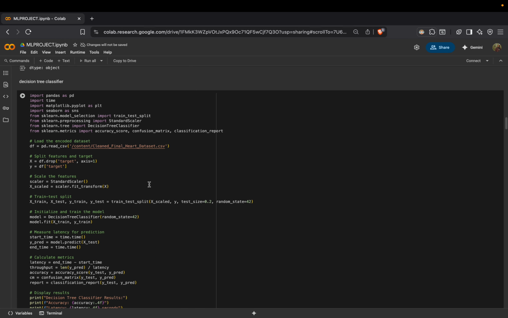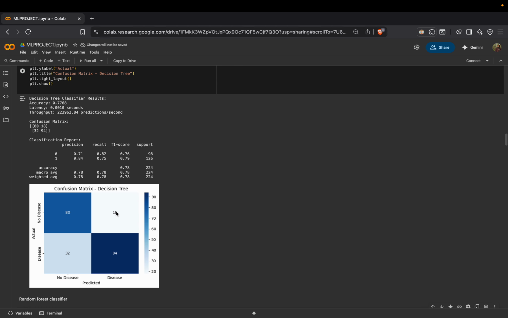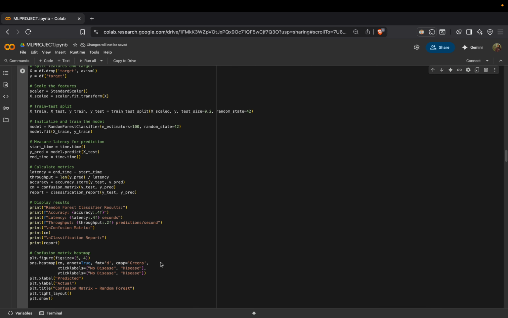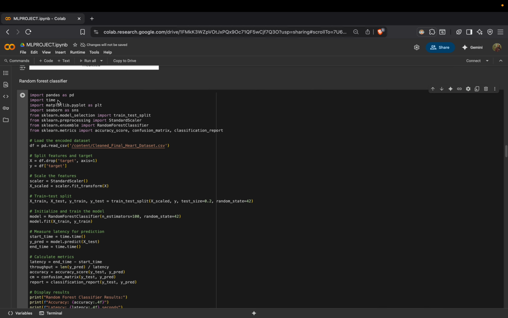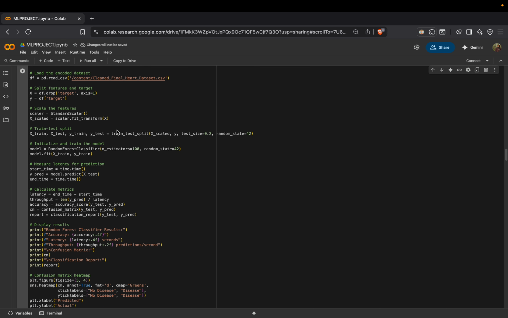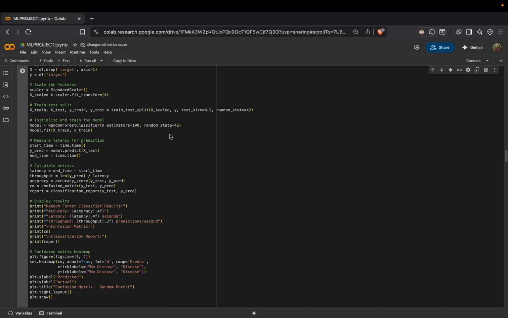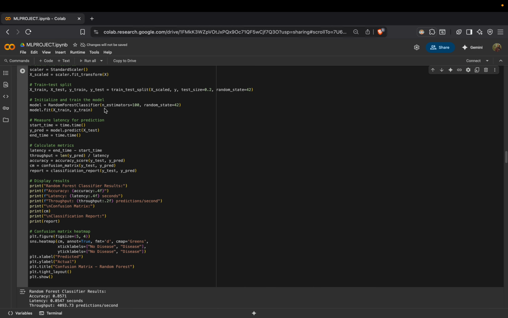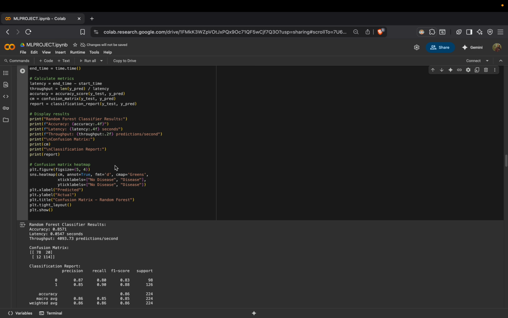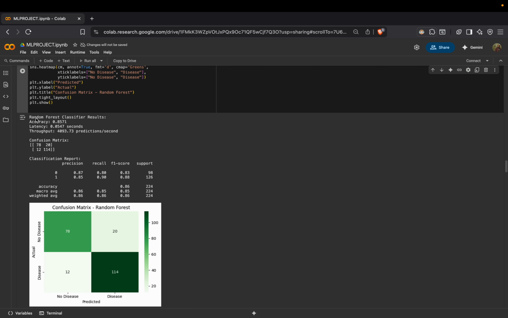This is one of the models that my teammate worked on, the decision tree classifier. And this is the model that I worked on, which is the random forest classifier. I imported these libraries as I mentioned earlier, imported the data set and scaled the features, split it for training and testing, initialized and trained the model, measured the latency for prediction, and calculated and displayed the metrics. And this code I used for the heat map,